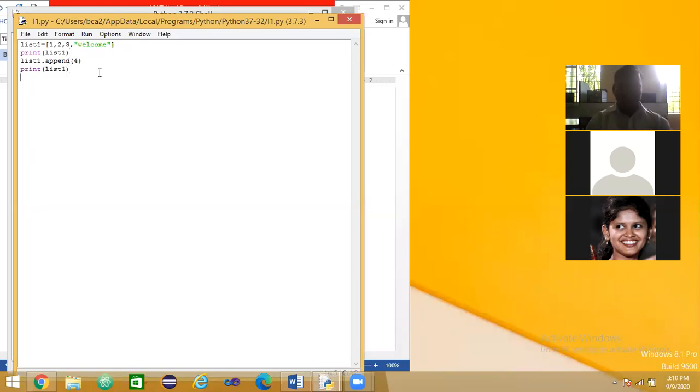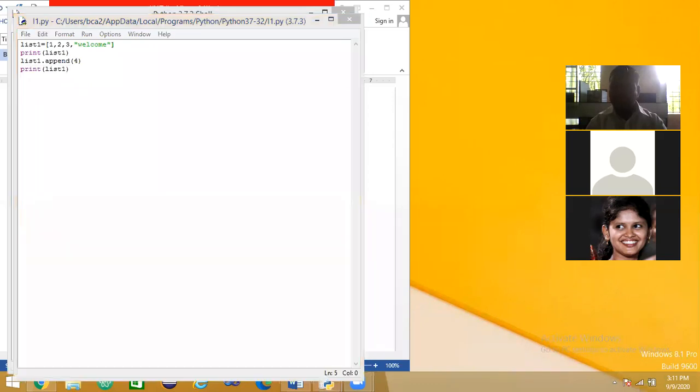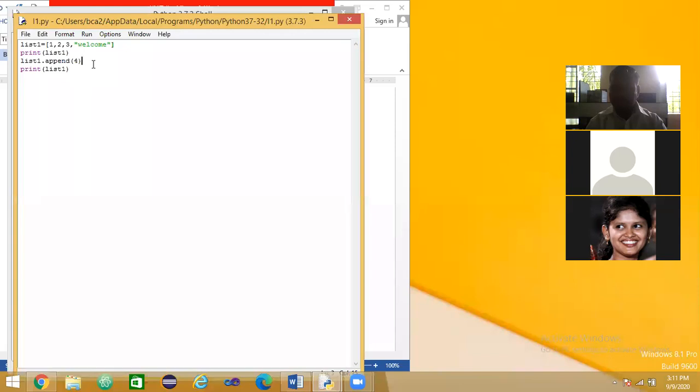So obviously the output should be 2 statements. What is the output of the last print statement, this 4th line? Anybody? It is adding one more data, that is 4, into the list. Any idea? Anybody respond to me? Hello? 1, 2, 3, 4. Welcome. No, it appends at the last: 1, 2, 3, welcome, and 4. Good. Understood? Okay, check it out.